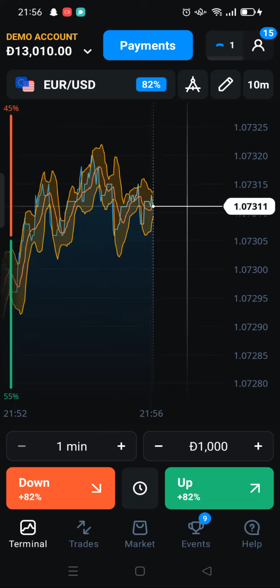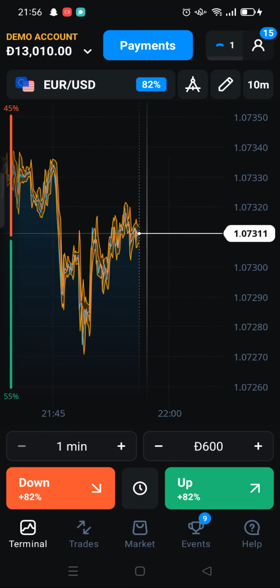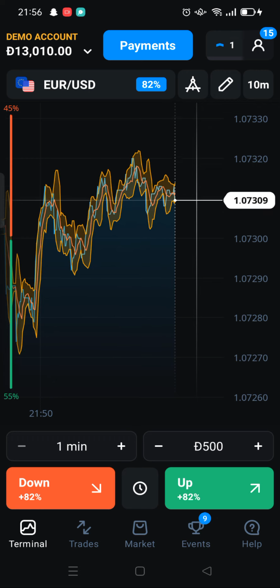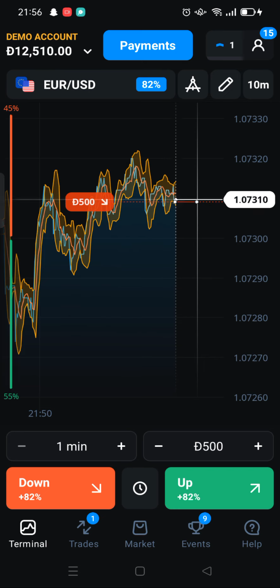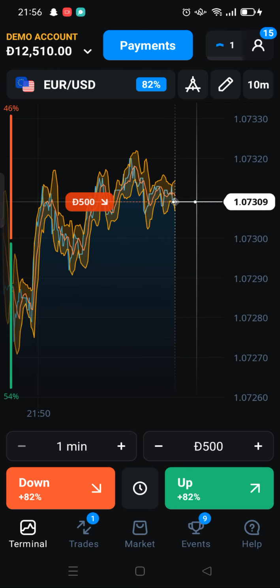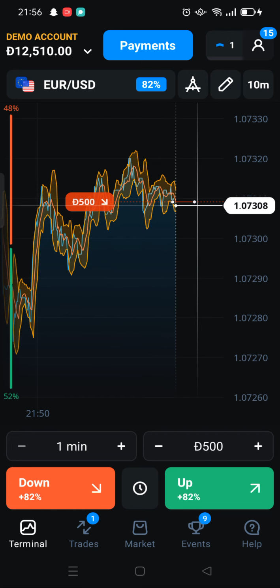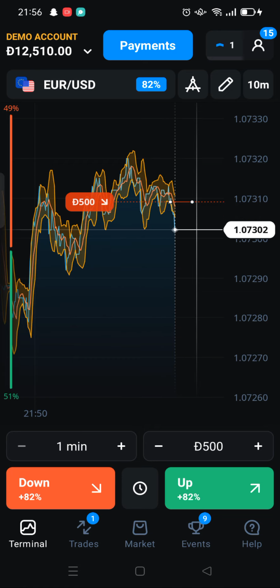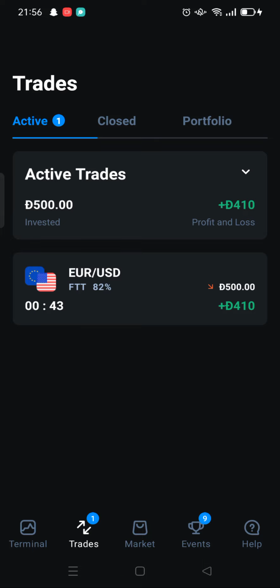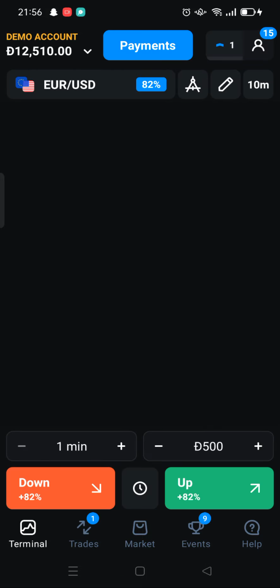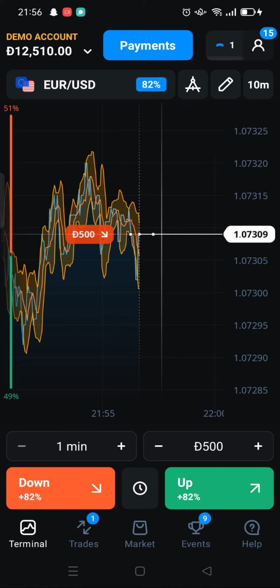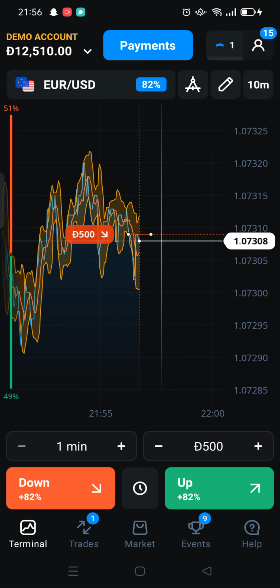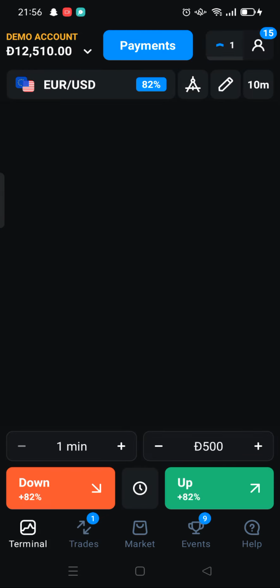So here we go again, we analyze the chart, and again we trade, but we do a minimum amount like $500 for sell. Let's see, guys. Okay, the market has gone downward. Okay, come on, come back again. The market has gone really upward again.